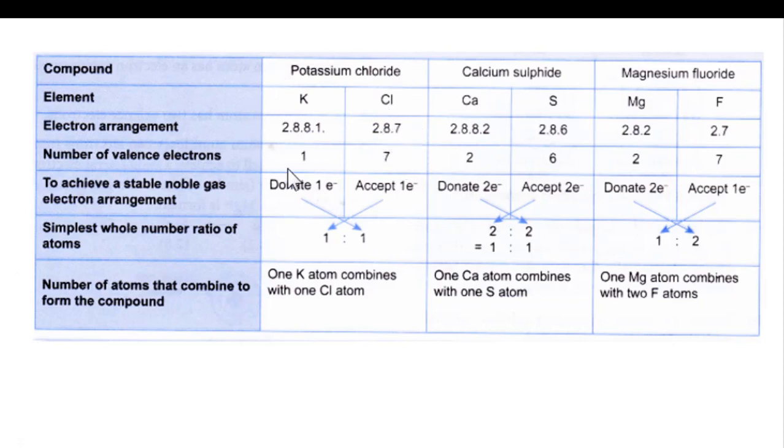So if they want to satisfy the electronic configuration, it is a very good choice for chlorine to accept 1 electron from potassium. Thereby potassium loses 1 electron to chlorine and it completes its octet. Therefore the compound potassium chloride will be formed. Since potassium loses 1 electron, its valency is 1, and chlorine accepts 1 electron, its valency is also 1.